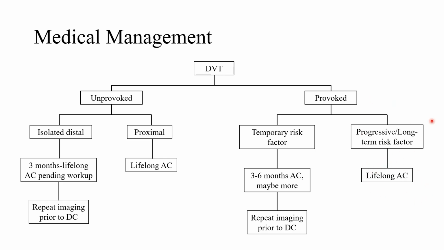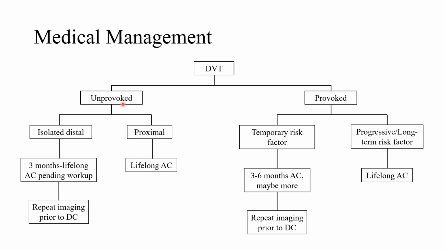You're just going to tailor that to whatever it is that caused the DVT or that provoked it. If we look on the other side, the unprovoked DVTs, these are always a little tougher to think about treatment, because on one hand, you don't want to put somebody who may otherwise be healthy on a blood thinner for the rest of their life, right? Because that has risks. Putting somebody on an anticoagulant has risks of bleeding, especially in somebody who might be elderly or has bad balance, right? Because if they fall, then they're bleeding in their head, they're bleeding wherever.